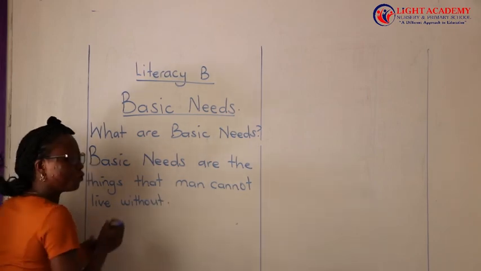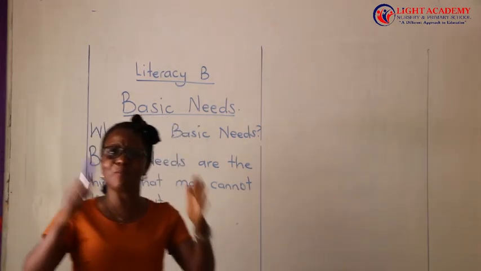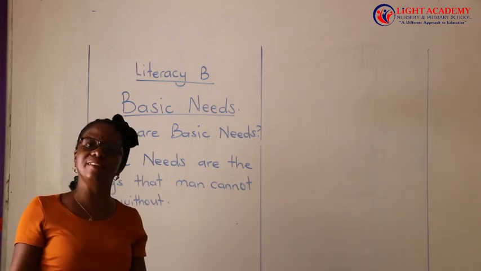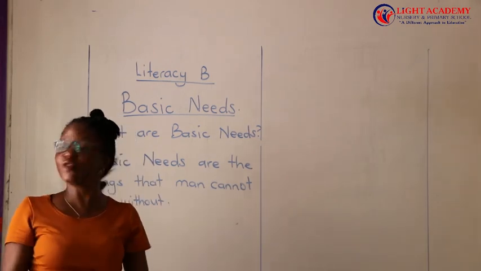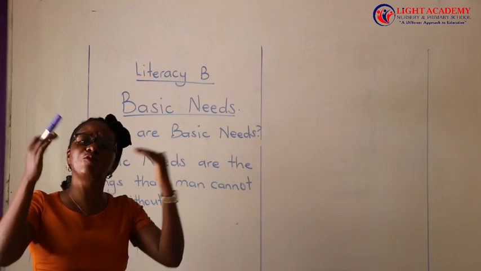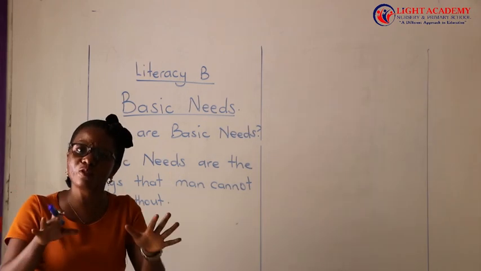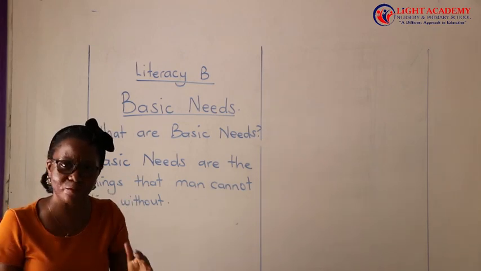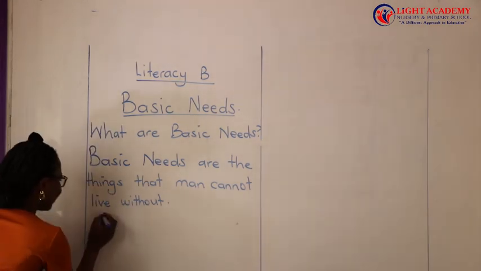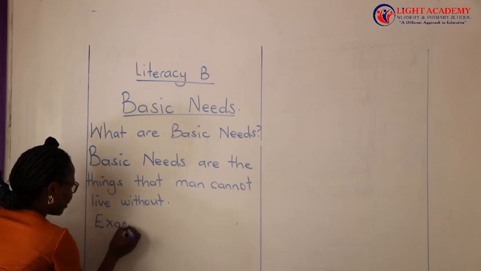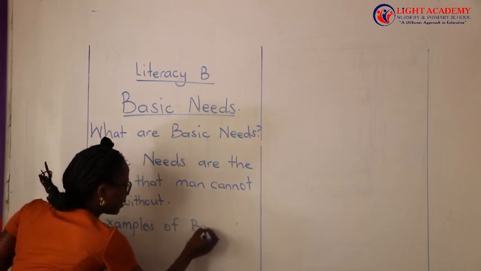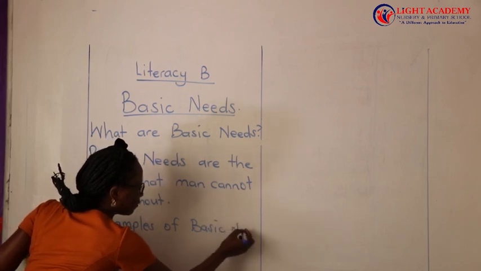They are too essential, they are too important in life that without them you can even die. Without them you cannot live. Without them you cannot be who you are. So we are going to look at these things that man cannot live without in his life. So these are what we call the examples of the basic needs.